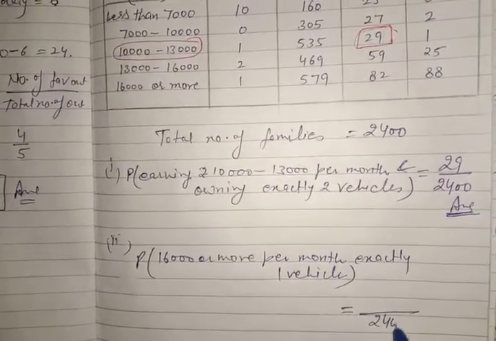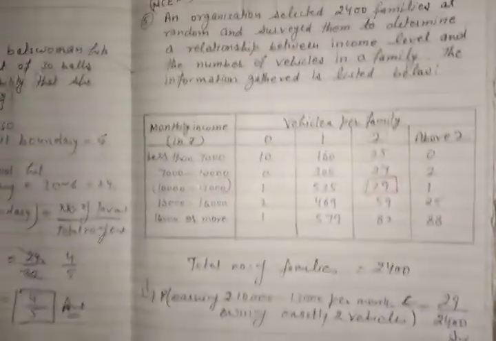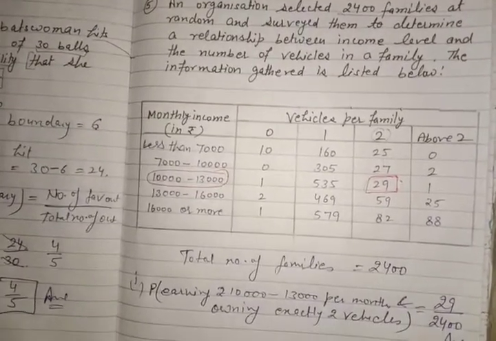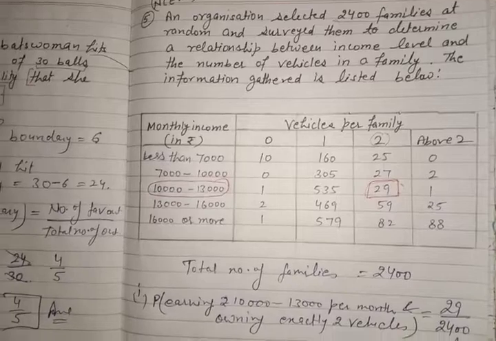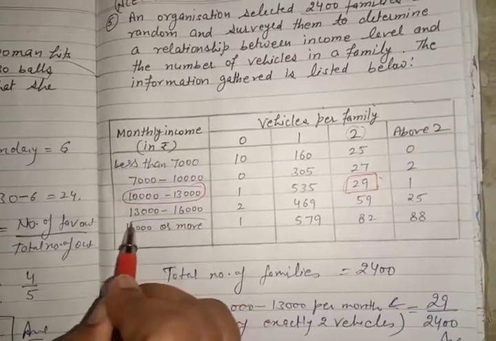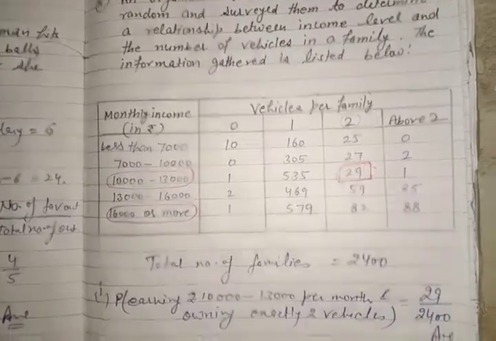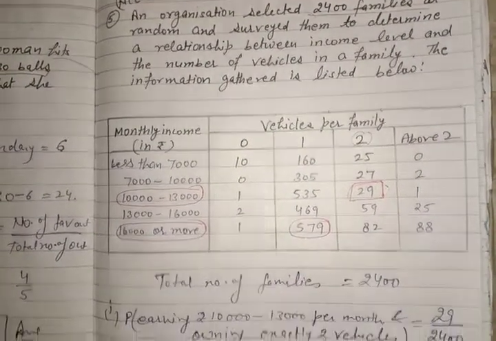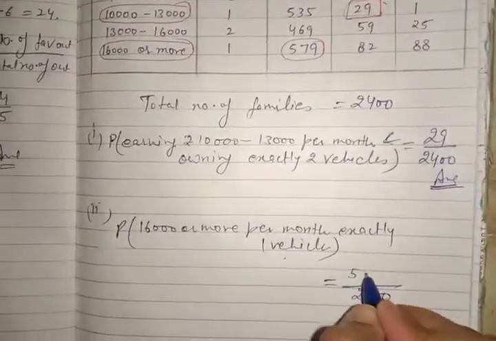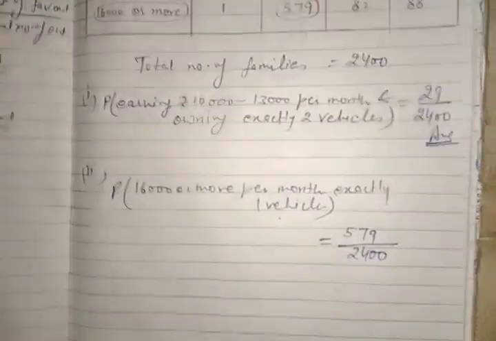Total is always 2400 because this survey has been done on 2400 families. The range this time is 16,000 or more, and the vehicle is exactly 1. So this is our answer, 579. Favorable is 579 over 2400.